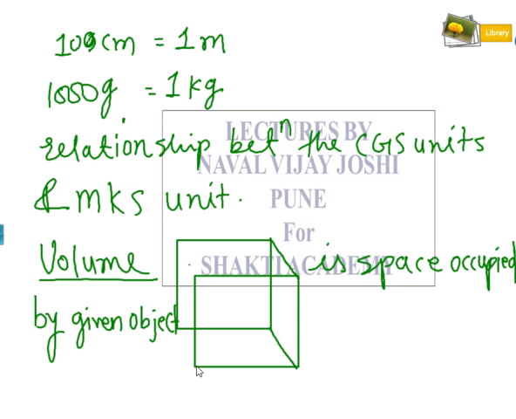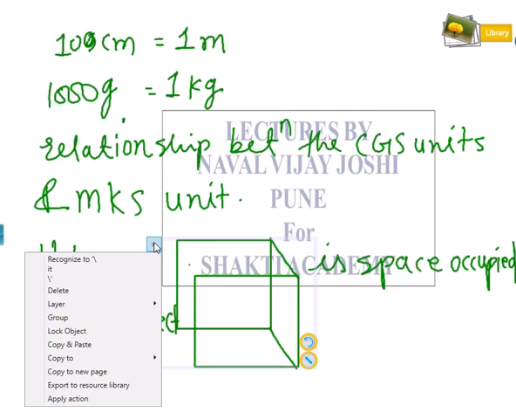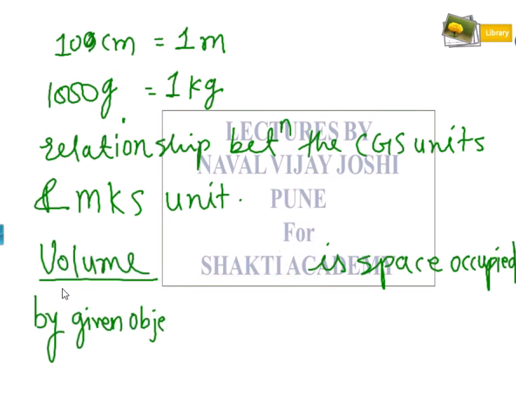But if these shapes are not regular, then also our ancestors found some methods in order to calculate the volume of these irregular shapes also. So the interesting methods we are using to calculate the volumes. Understood this? So volume is the space occupied by given object.